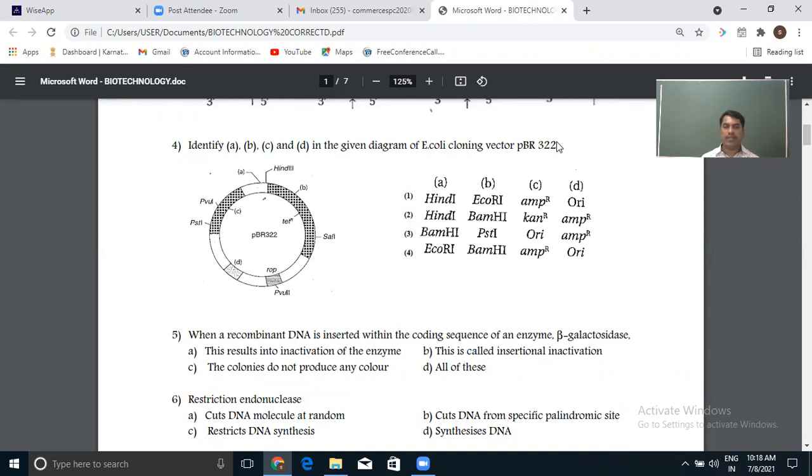Regarding that, of course, there are a few other questions. One of the main properties is that it has an Ori site that is responsible for making the plasmid replicate itself. Okay, hope you got the answer. Option D is the answer here.